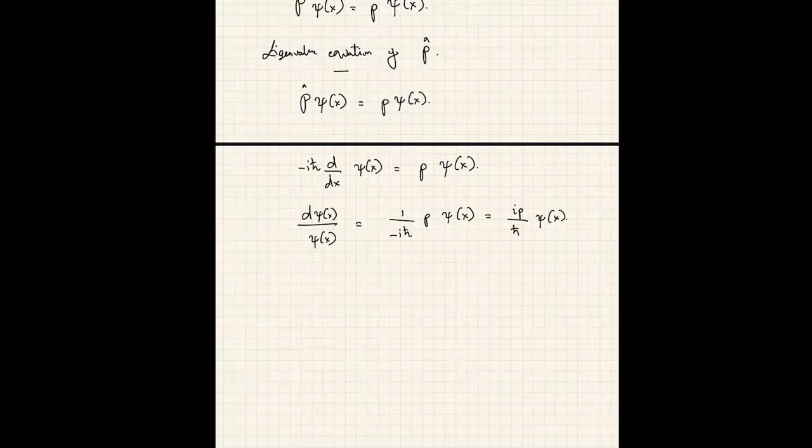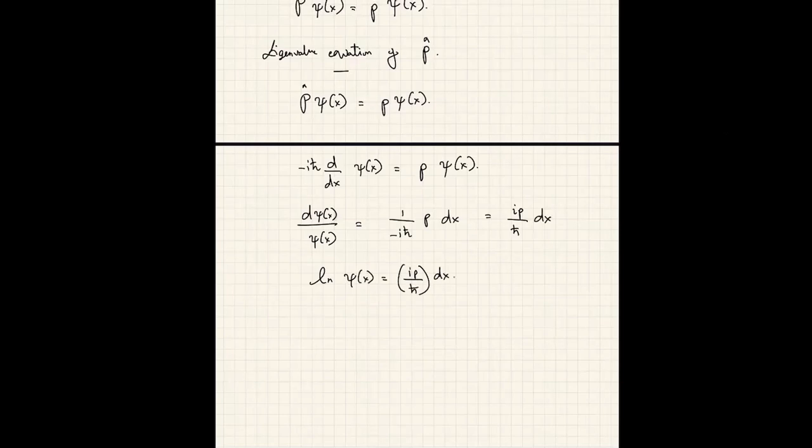The left hand side basically gives me, sorry, not psi of x, I made an error. Okay, so I can integrate this equation in a straightforward fashion, and I get logarithm psi of x equals ip over h bar times x.